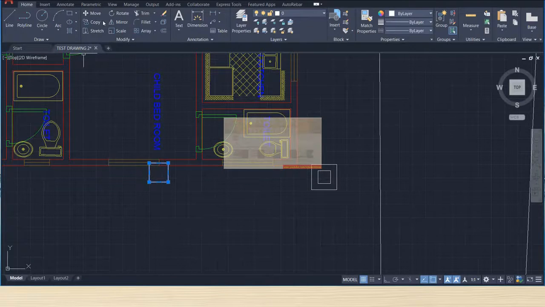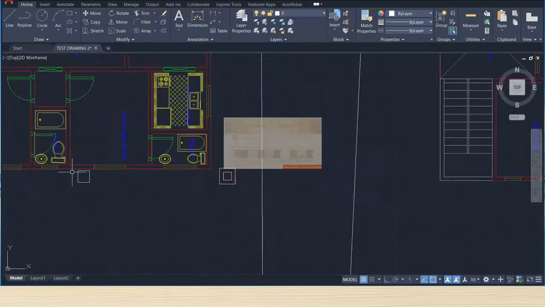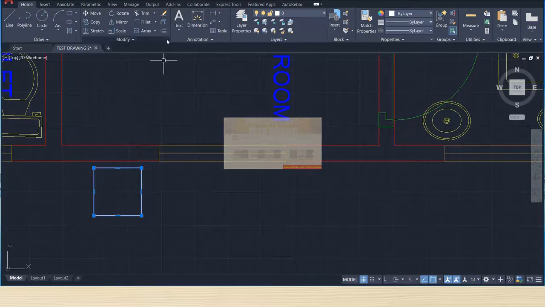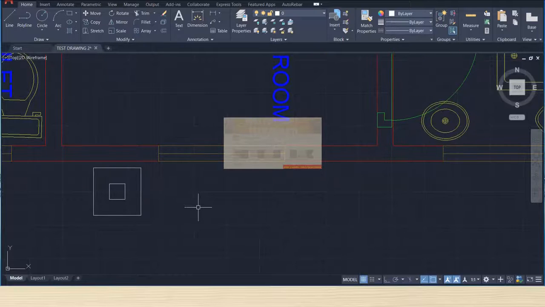So we'll move this and make it at center, or we'll keep it here. Then select this, we'll take an offset of 6 inch, enter. Correct. Then Control S to save it.